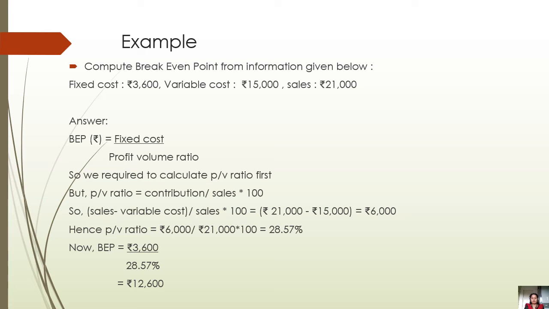So rupees 6,000 upon rupees 21,000 into 100. So we got the PV ratio as 28.57%. So we have the PV ratio, we have the fixed cost. So we can calculate our BEP, that is rupees 3,600 upon 28.57%. So our BEP in rupees will be rupees 12,600. Have you understood this? Okay.